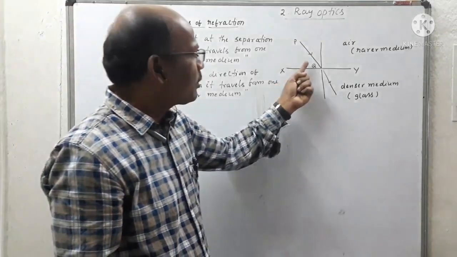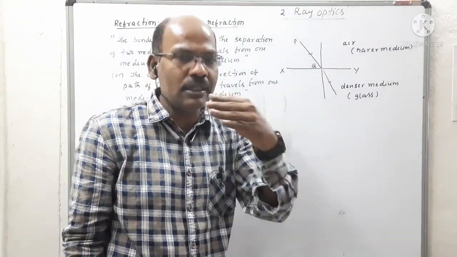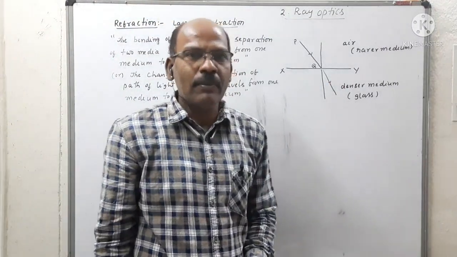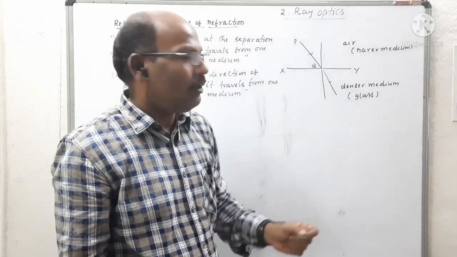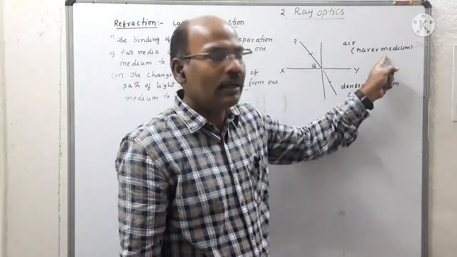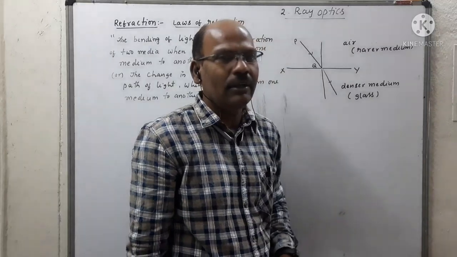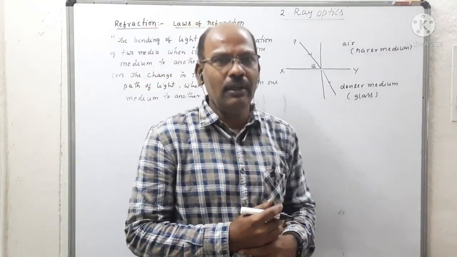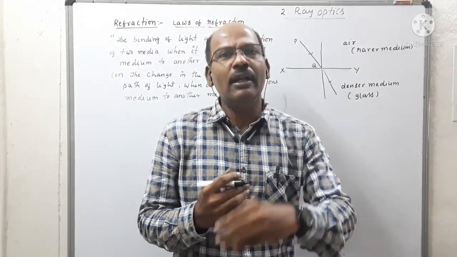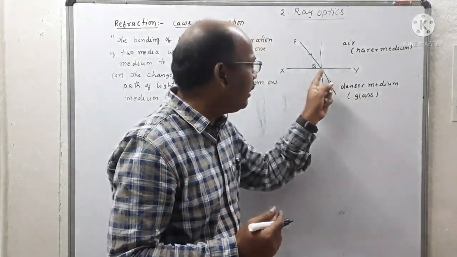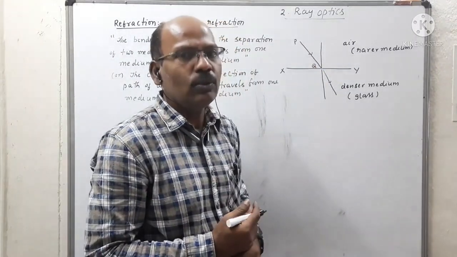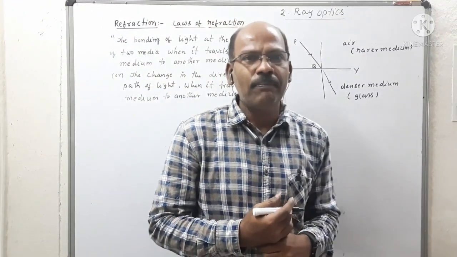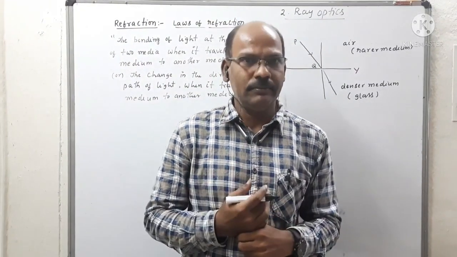Why does the light ray change its path or bend at the separation of two media? It is because there is a change in the velocity of light. The velocity of light in rarer medium is greater than the velocity of light in denser medium. So because of the change in velocity, when light travels from one medium to another, it bends slightly at the separation of the two media. That is called refraction. And coming to what are the laws of refraction?